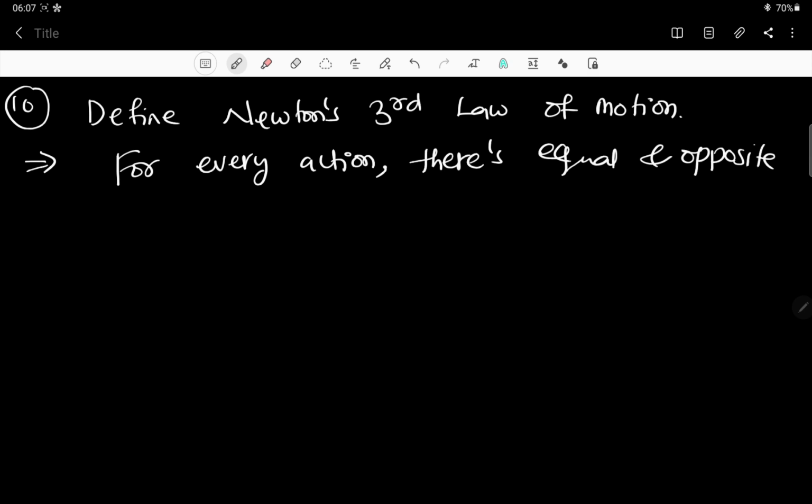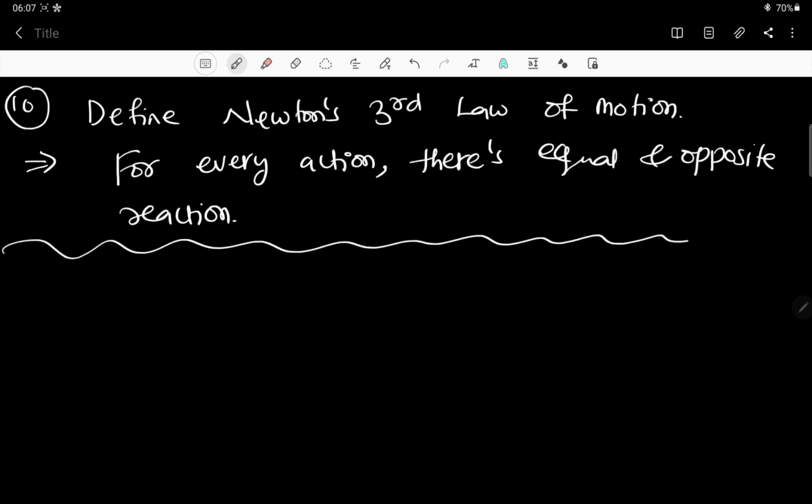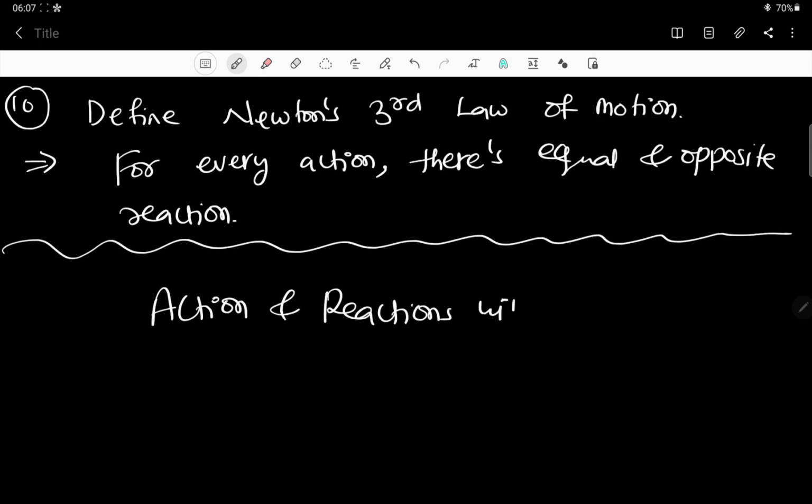So this is the statement, but you have to remember action and reaction will be on different bodies.